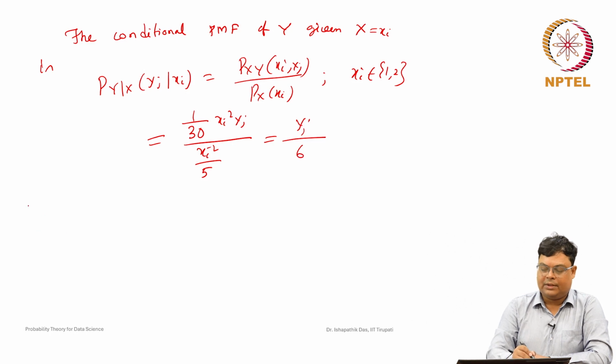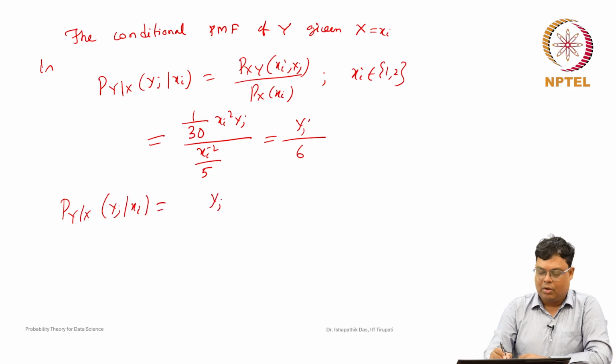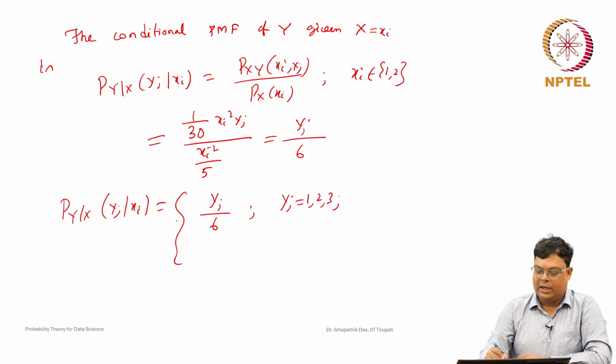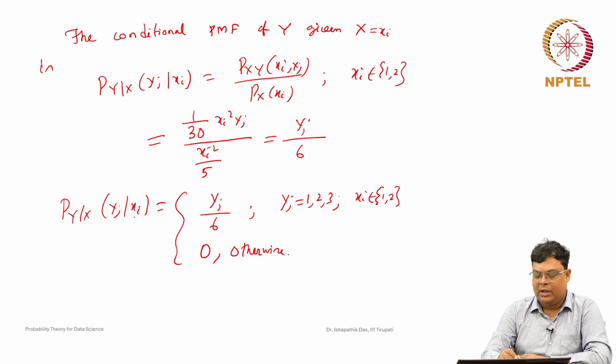So, hence the conditional probability mass function can be written. Actually, we have to properly write it: it is yj by 6 whenever yj is 1, 2 and 3, and given the condition xi can take 1 or 2, and this will be 0 otherwise.